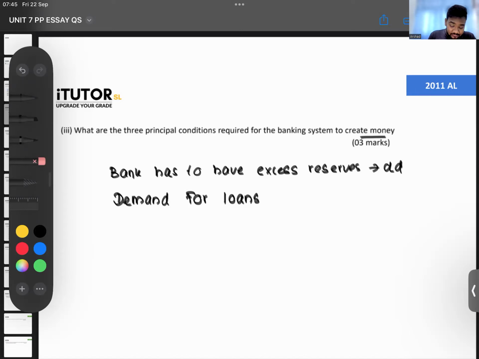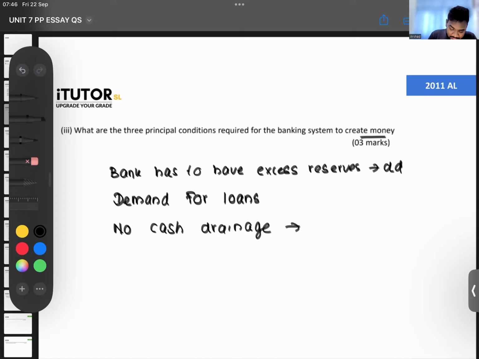What else can you also say? Quickly, these are not that hard. There are more conditions, not just 3. There are even more conditions that have to happen. So there should be demand for loans. Then you can say no cash drainage. What does that mean? Whoever takes a loan should deposit that entire money into another bank.